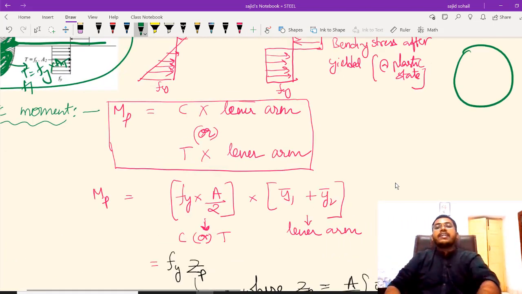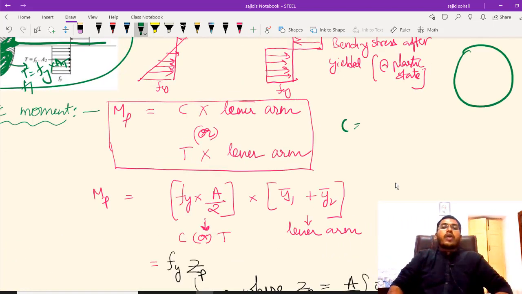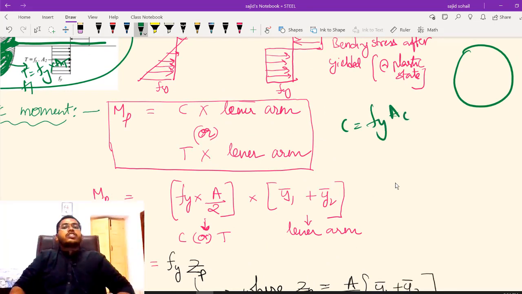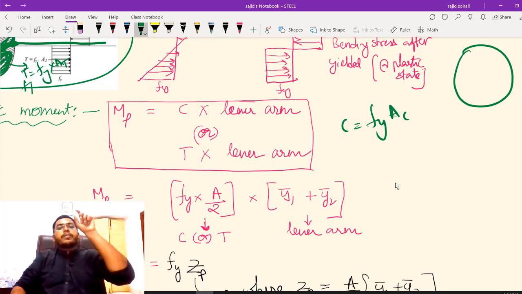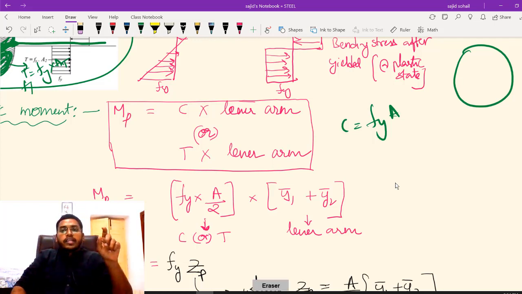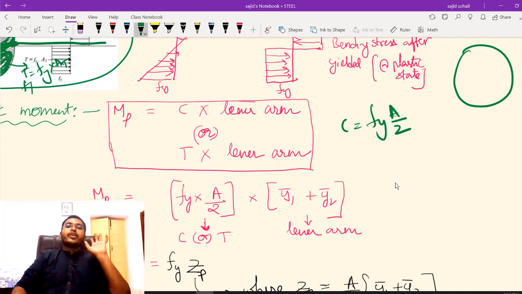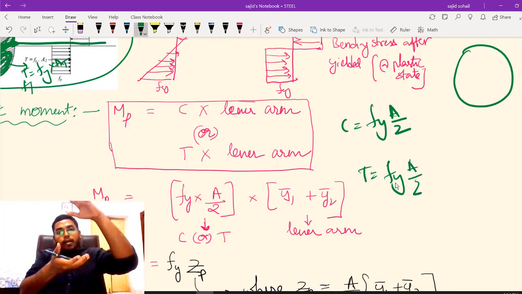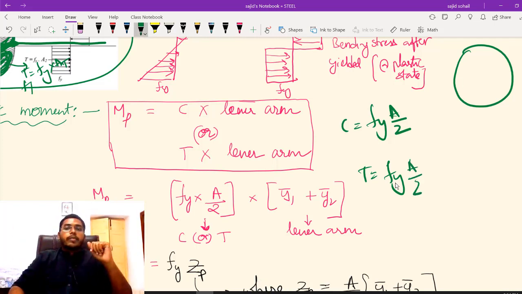So I can directly write my C value as Fy into the area under compression. Whatever the shape, a rectangle, triangle, square or anything, the area under compression will be exactly half of the total area, so I write A by 2. And my tension force will also be Fy into A by 2.